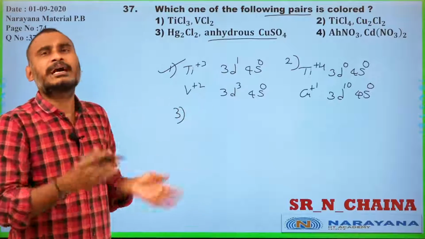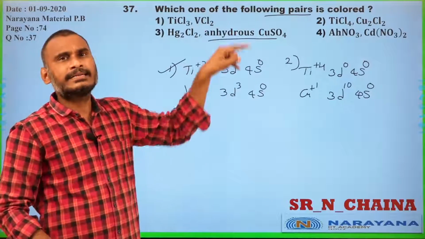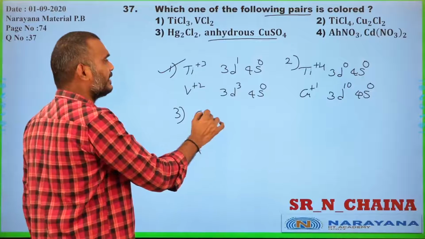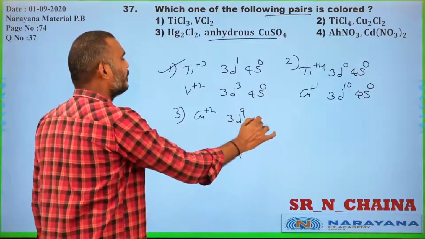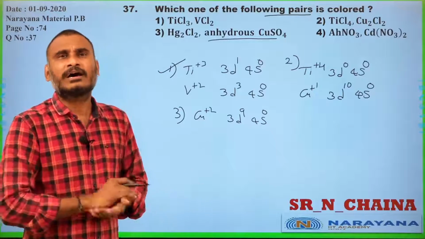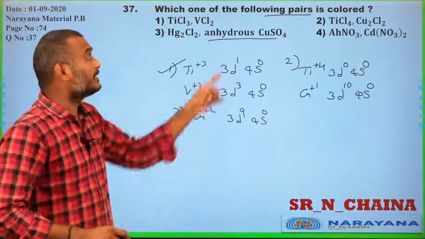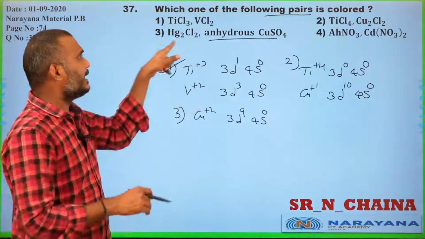Why? There is no splitting of the d orbital in anhydrous copper sulfate. Even though the configuration of copper plus 2 is 3d9 and 4s0, with one unpaired electron, no splitting of orbitals takes place. That is why anhydrous copper sulfate is white in color.